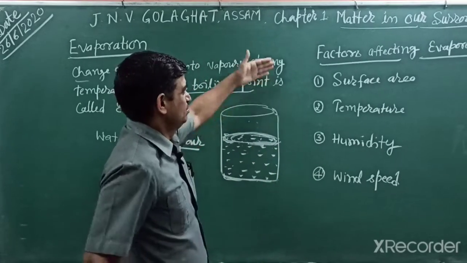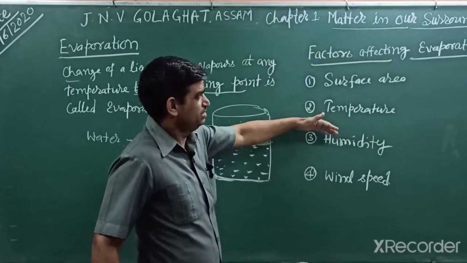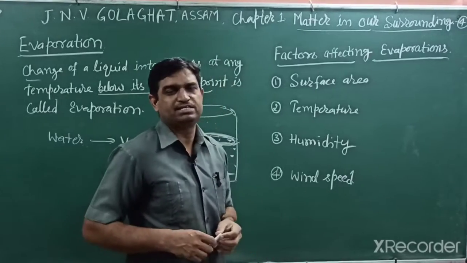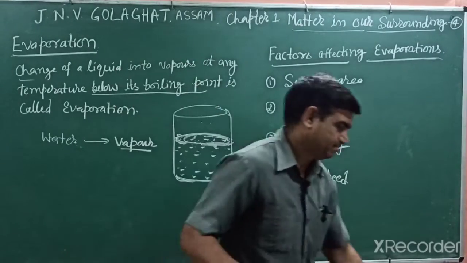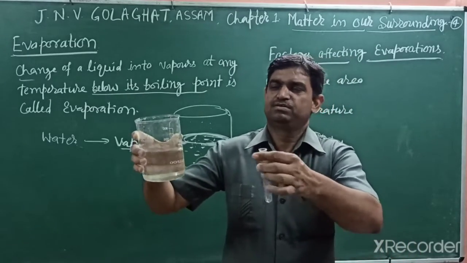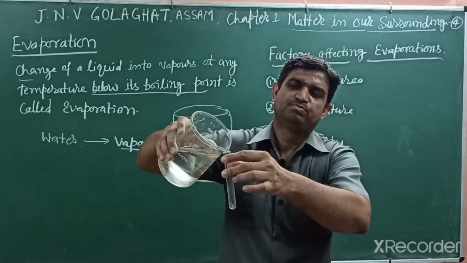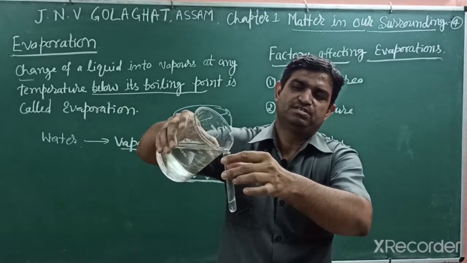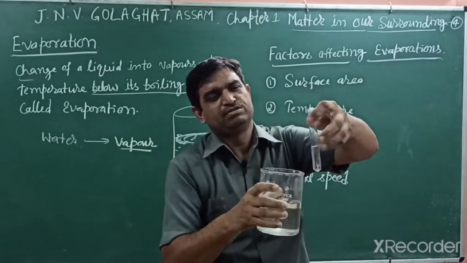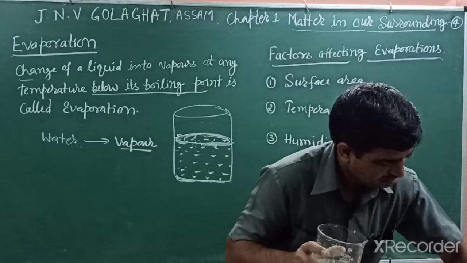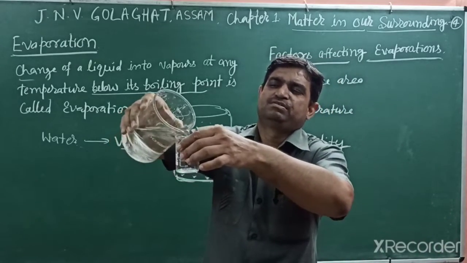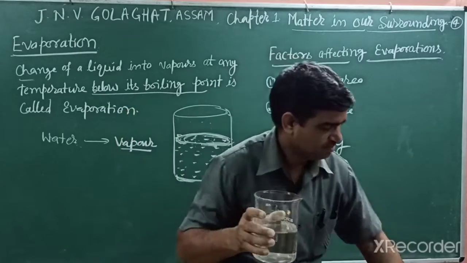So students, we will study the factors affecting evaporation, and we take an activity. In that activity, we take some water in a test tube, which has very little surface area, and some water in a beaker, which has slightly more surface area.